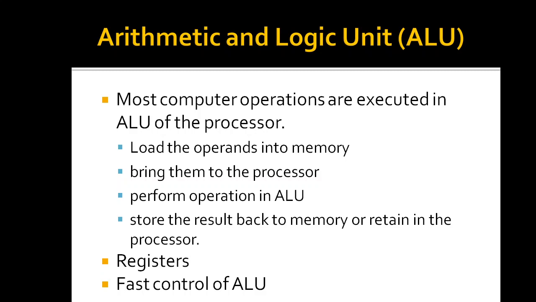As you can see from the figure, the arithmetic and logic unit along with the control unit together is called the processor. So the function of the arithmetic and logic unit is to perform operations on the data that we are processing.